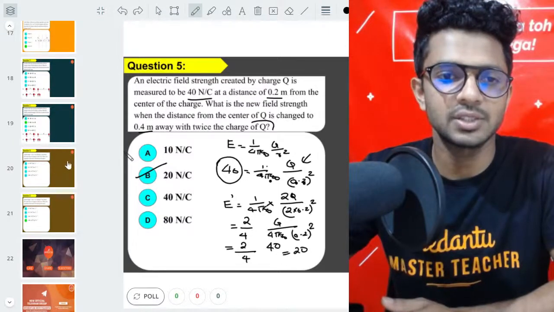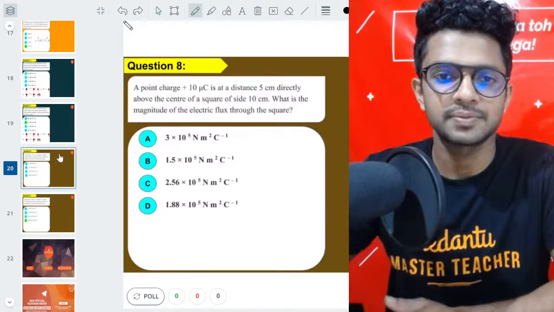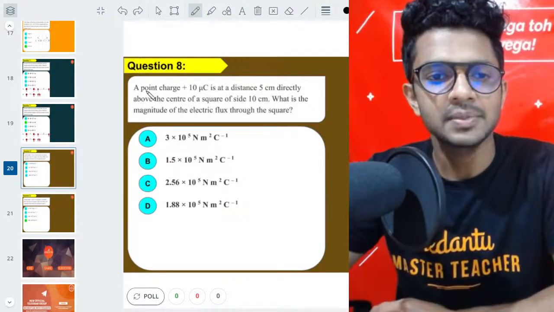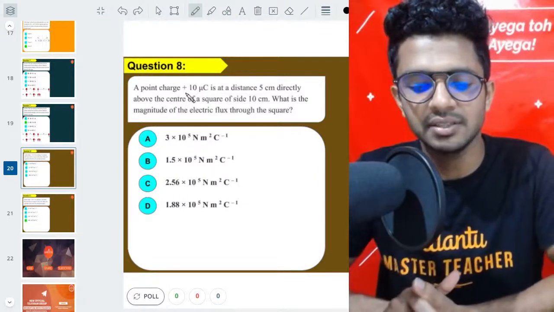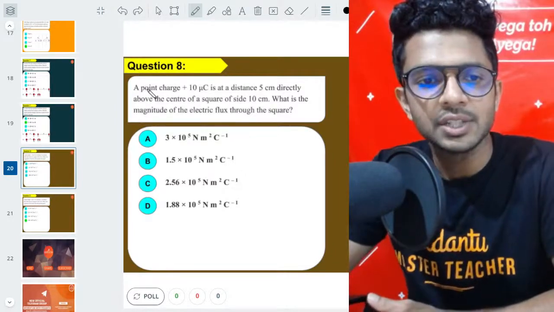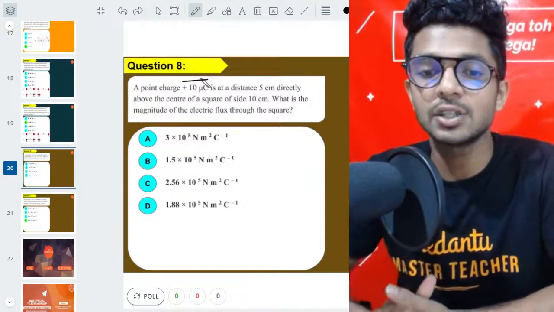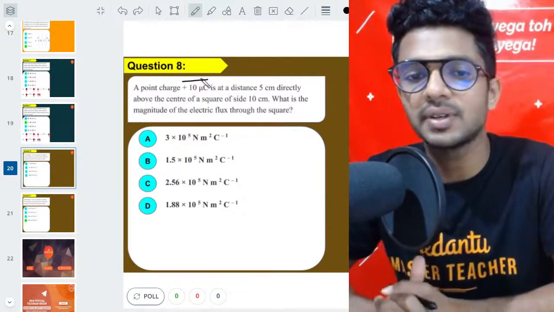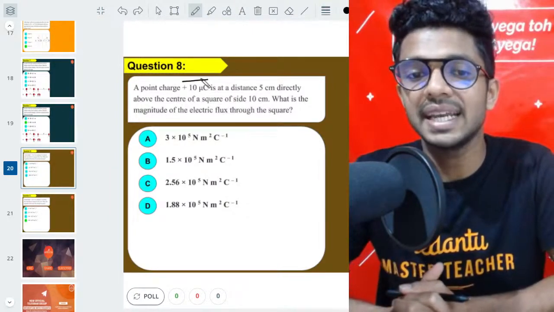Yes, Abu, very good, amazing. So let's do the next question. Okay, so here we go. The question goes like this. You are having a point charge. No doubts? Okay, amazing. Let's do this question. So we are having a point charge, which is at a distance of 5 centimeter directly above the center of a square of side 10 centimeter. It's a square. What is the magnitude of the electric flux?